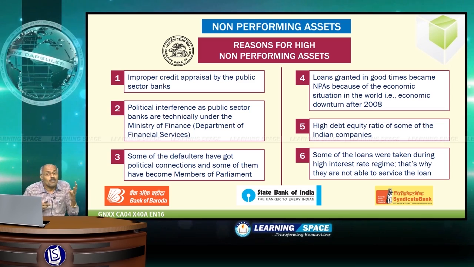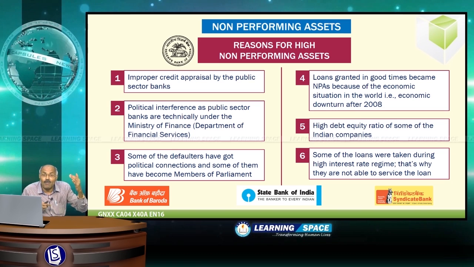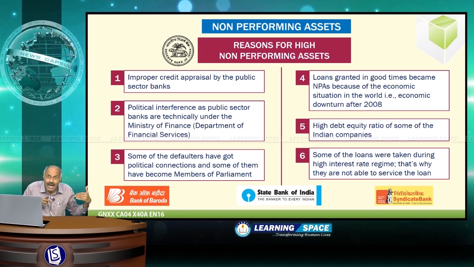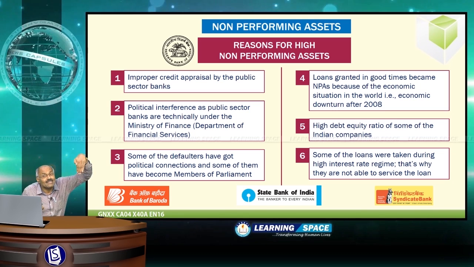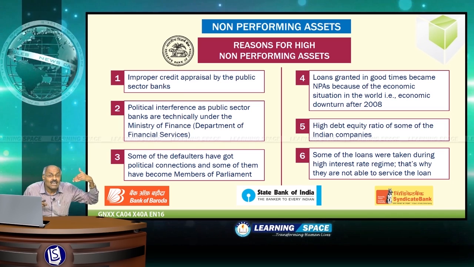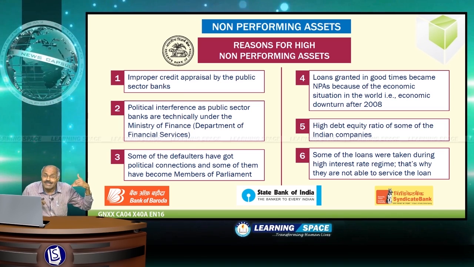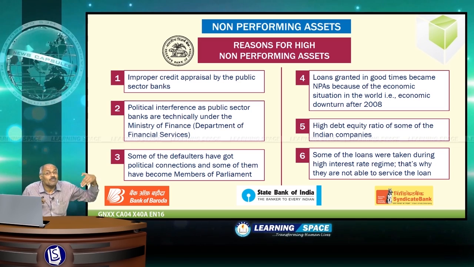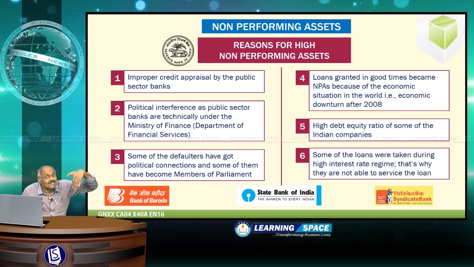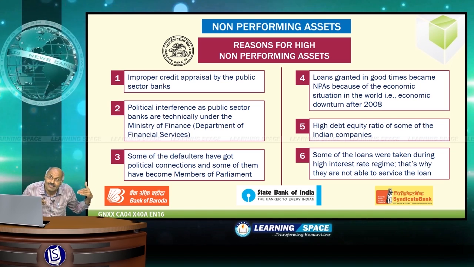First one is improper credit appraisal by the public sector banks. Public sector banks do not have a proper credit appraisal mechanism. Then the second important point is, these public sector banks are technically under the government of India. They are under the Department of Financial Services of the Ministry of Finance.